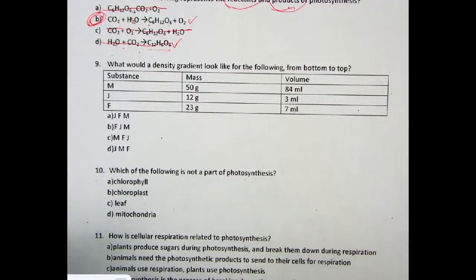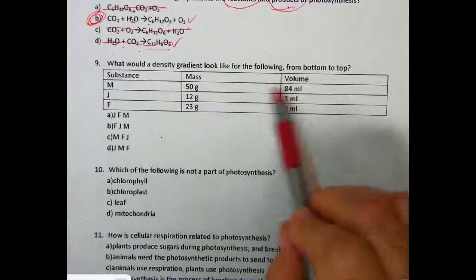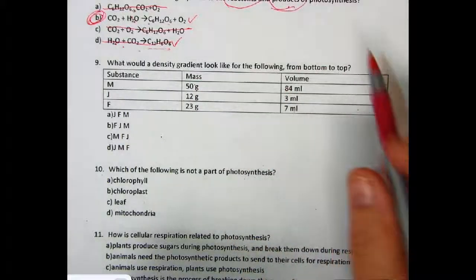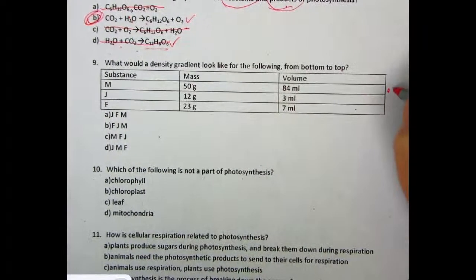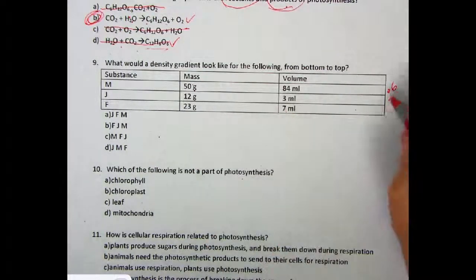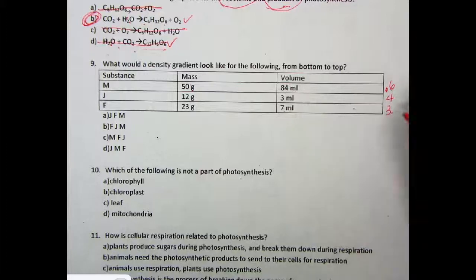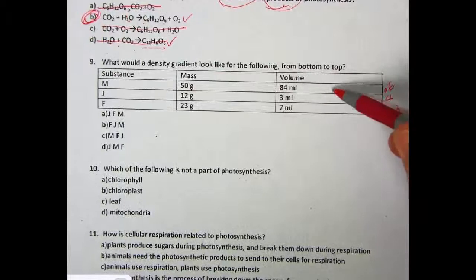Okay, so the first one is 50 divided by 84. So that's going to be less than 1. And it's actually almost like a half. So actually it's a little more than half. So I would say in my head that's about 0.6. 12 divided by 3, that's 4, whole 4. And 23 by 7, that's like 3.3, let's say, just for example. You could actually calculate these out if you want.